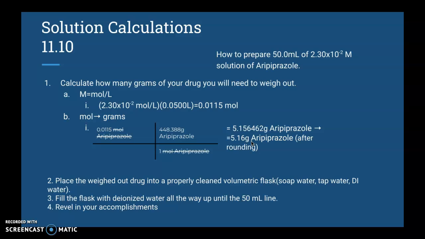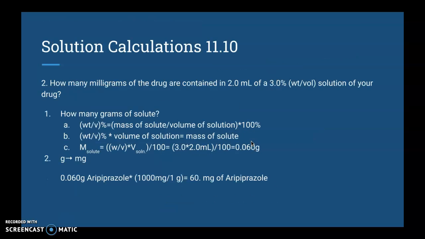we're going to find that we have to use 5.16 grams of aripiprazole. Then after that, you're going to place the weighed out drug into a properly cleaned volumetric flask. By properly cleaned, I mean you're going to use soap water, followed by tap water, followed by ultra clean DI water. And then you're going to fill the flask with deionized water all the way up until the 50 milliliter line. And then you're going to revel in your accomplishments because now you have your 50 milliliter solution of that right molarity. Of course, you're going to stir it, but yeah, if it was soluble.